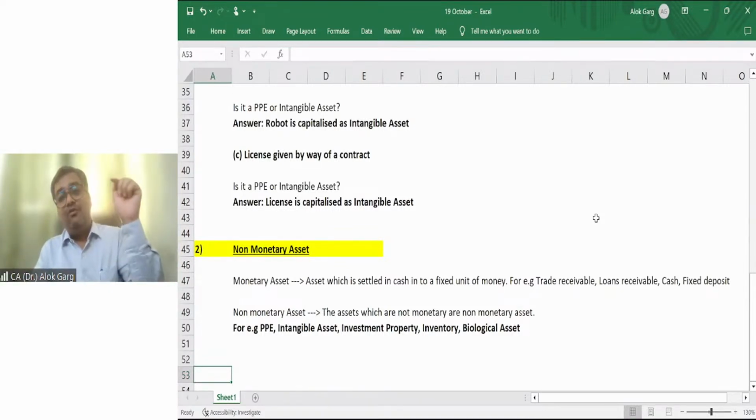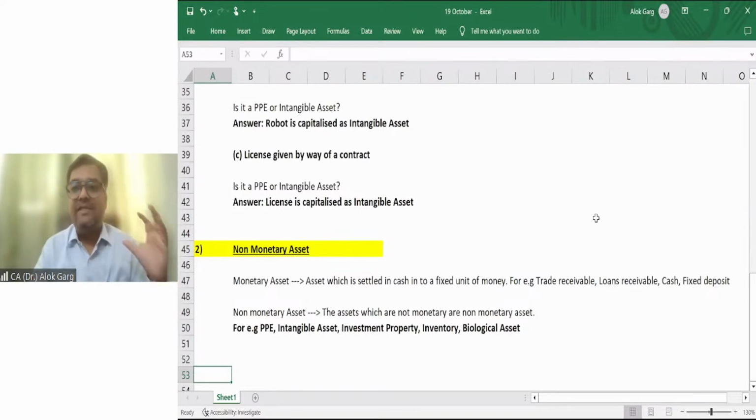But when you enter into a contract to sell that property, plant and equipment, to sell that building at a value of, let's say, 25 lakh rupees or 50 lakh rupees, then you can say that I have a right to receive 25 lakh rupees because I have sold the building. So when you sell the building, what accounting entry will you pass? You will pass the entry: amount receivable from sale of building account debit, to building account, right? So this amount receivable from sale of building is a monetary asset, but this building is a non-monetary asset.